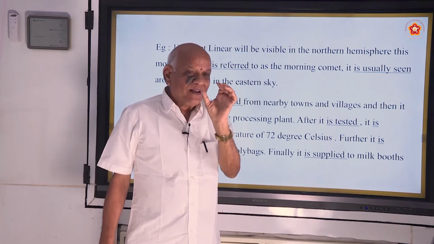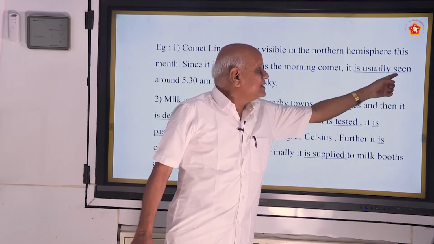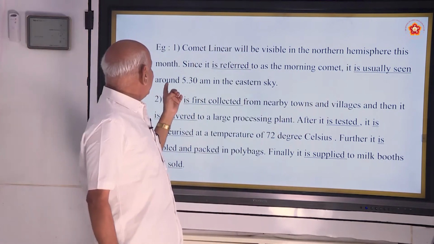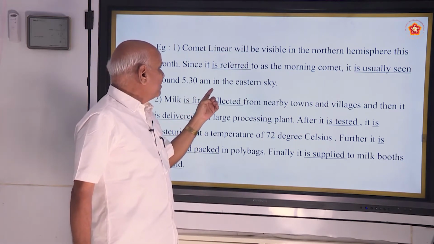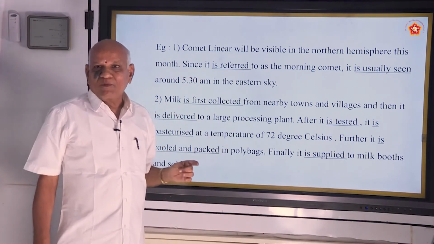Sometimes this kind of adverb will be there, but it is usually seen around 5:30 a.m. in the eastern sky. So, this is example 1.